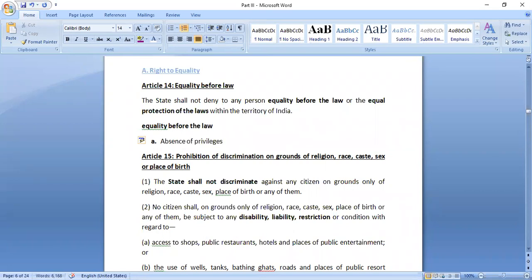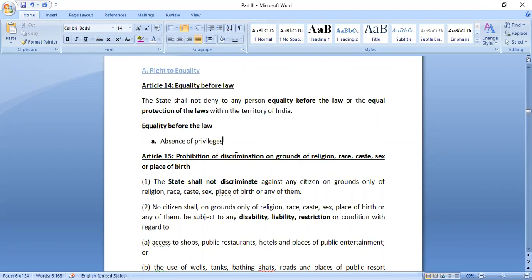Absence of privileges. For example, there is the IPC, which has defined and provided for various types of crimes. Now, the Indian Penal Code would be applicable for the criminal offences in India, there should be absence of any sort of privileges. That particular law would be applicable to all the persons, irrespective of any privileges or any special treatment given to the people.